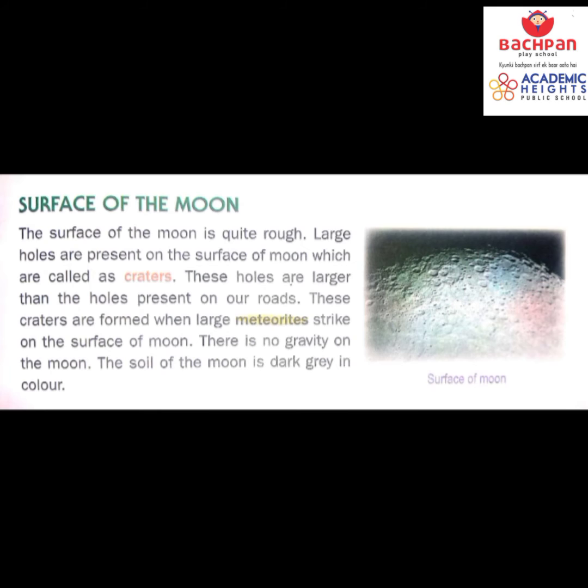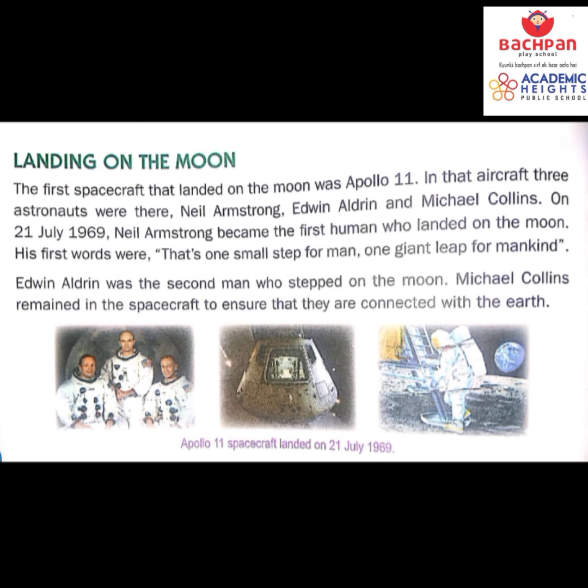Large holes are present on the surface of moon which are called craters. And these holes are larger than the holes present on our roads. Imagine. So these craters are formed when large meteoroids strike on the surface of the moon. Remember, no gravity on the moon, and the soil of a moon is dark grey in color. Bache, did you ever think how do you walk on the moon then? Yes, it is a moonwalk. You jump and then you walk on the moon. We'll see it ahead. Now let's see the landing on moon.